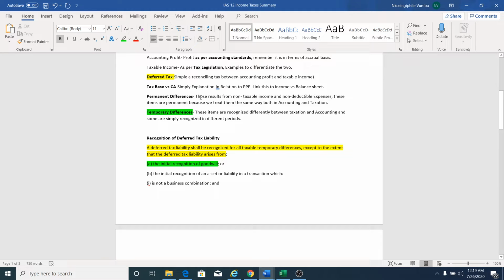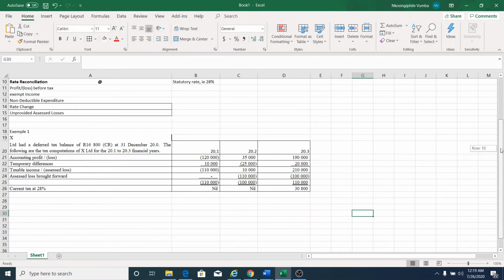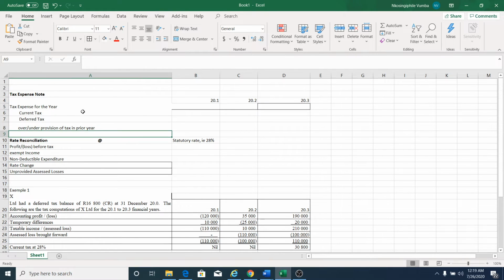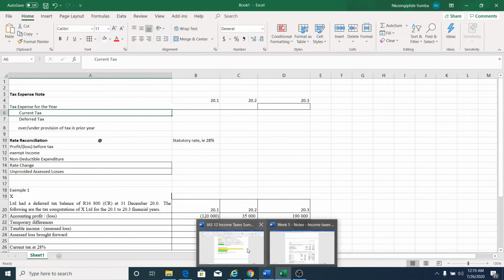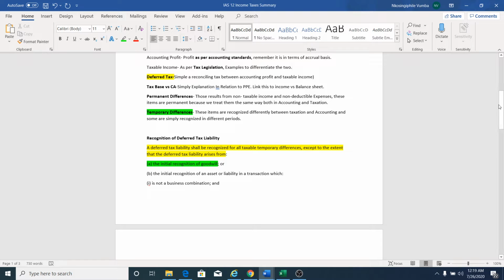Okay, so quickly, just so you know, your accounting profit, it's the tax that the accountant, okay, no, let's leave that one. I think we're going to talk about it later, because I have this note, and I think it's going to explain that very easily. So make sure that you do it right at the end. Okay, let's carry on.